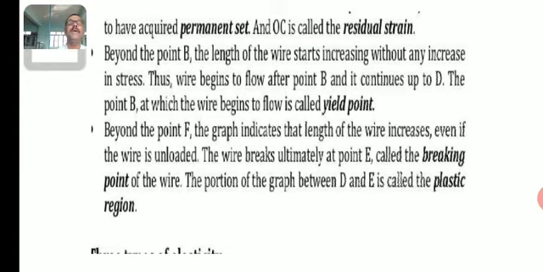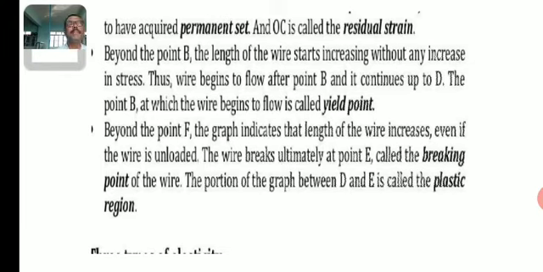The point B at which the wire begins to flow is called the yield point. Beyond that, the length of the wire increases even if the wire is unloaded.